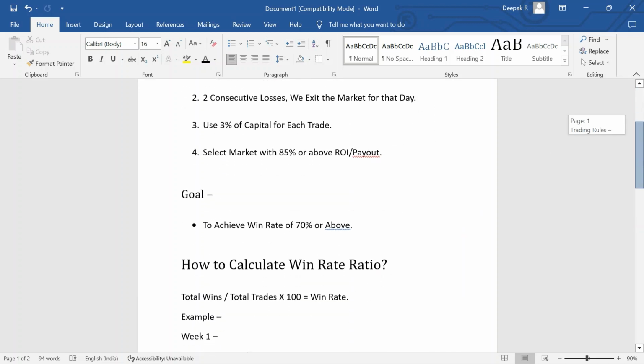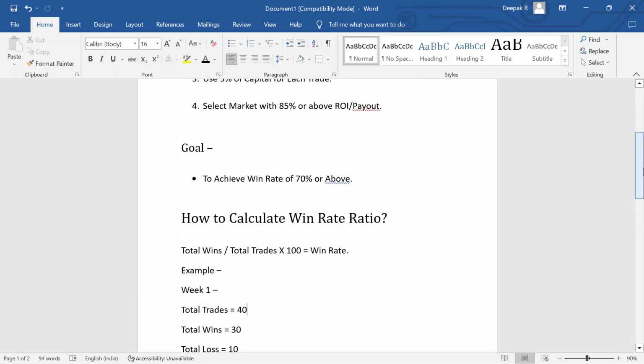And what is our goal here? Our goal is to achieve 70% of win rate ratio or above. Okay, 70% or above is ideal. And how are we going to calculate this win rate ratio? Total wins divided by total trades into 100 will be your win rate.